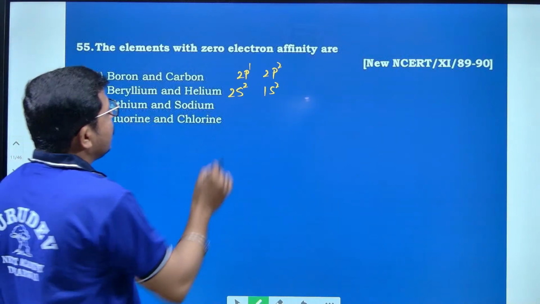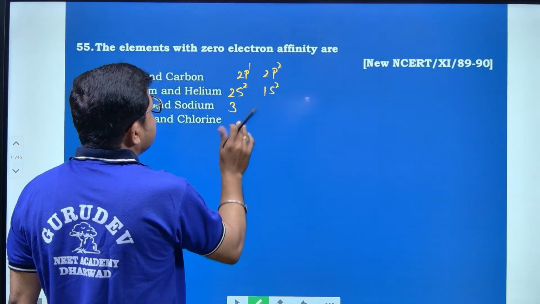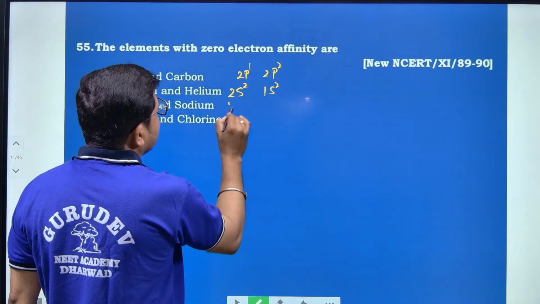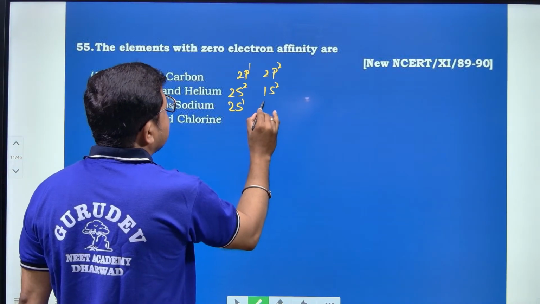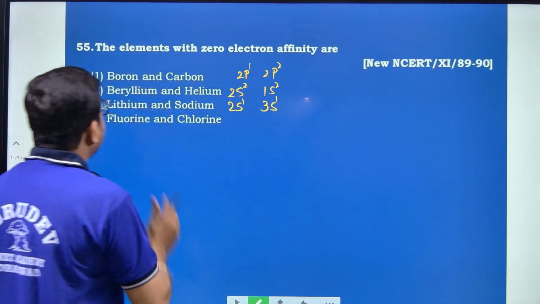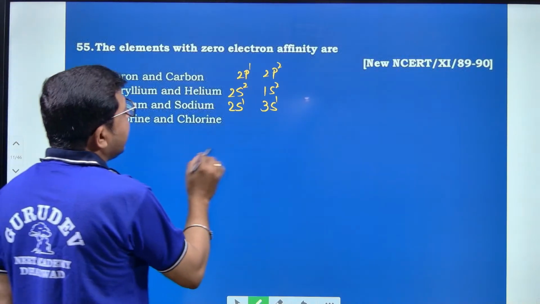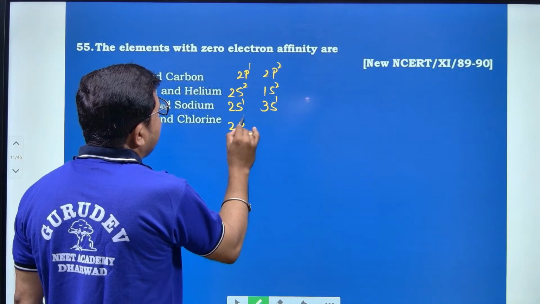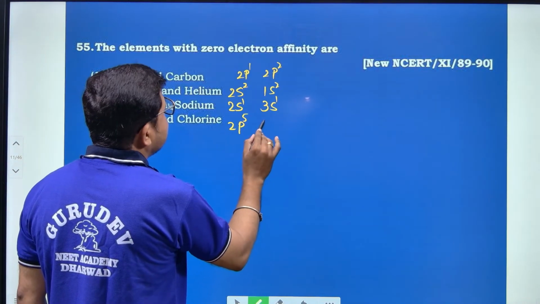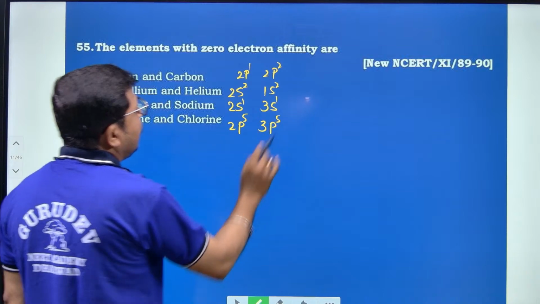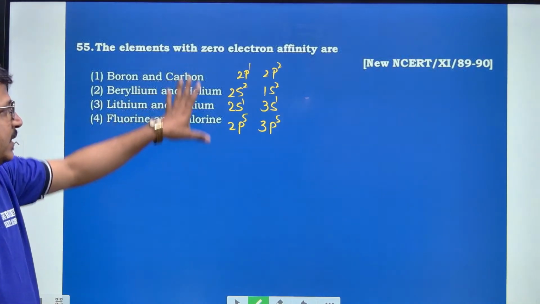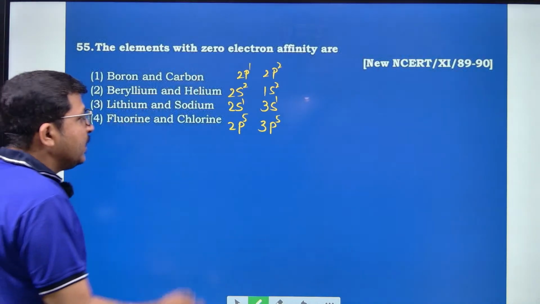And lithium and sodium, this is 2s1 and this is 3s1, and this one is fluorine and chlorine, 2p5 and 3p5. Look at all the configurations.